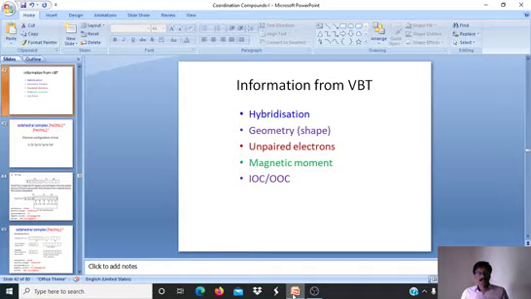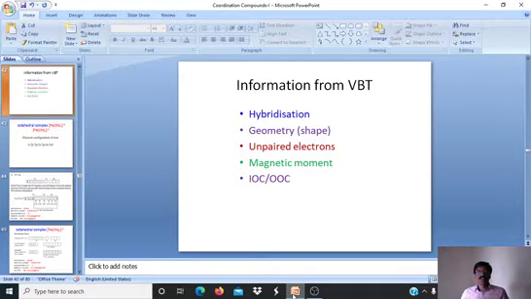Once we know unpaired electrons, we can also calculate magnetic moment mu by using the formula under root n into n plus 2, where n is the number of unpaired electrons. And based on the hybridization, whether it is d2sp3 or sp3d2 in an octahedral complex, we can decide whether it is an inner orbital complex or outer orbital complex, IOC, OOC. So these are the major pieces of information that we can obtain by using valence bond theory.